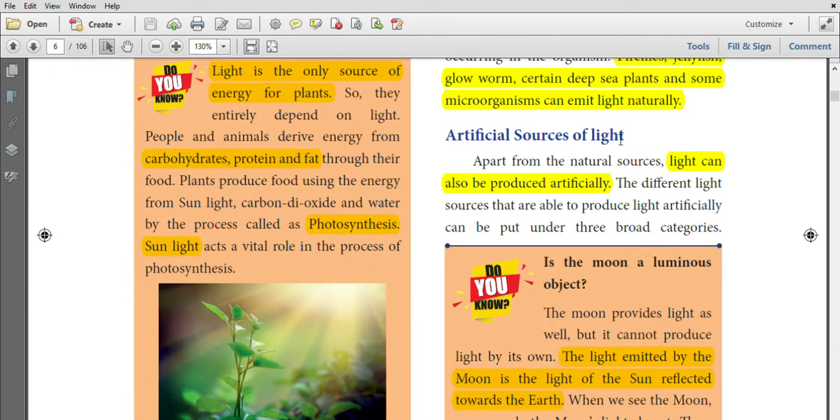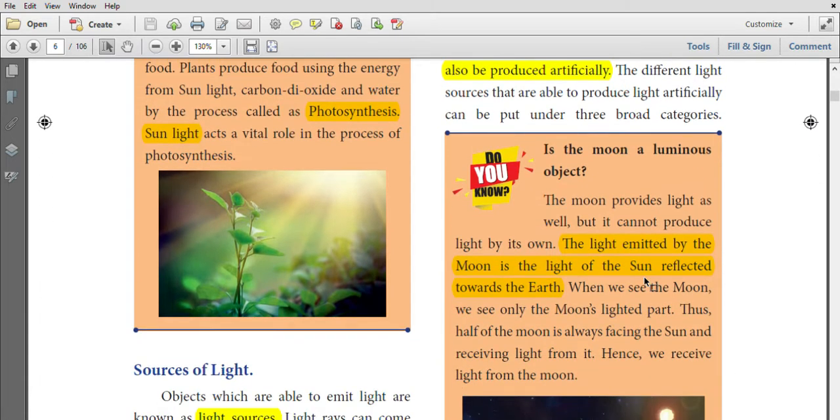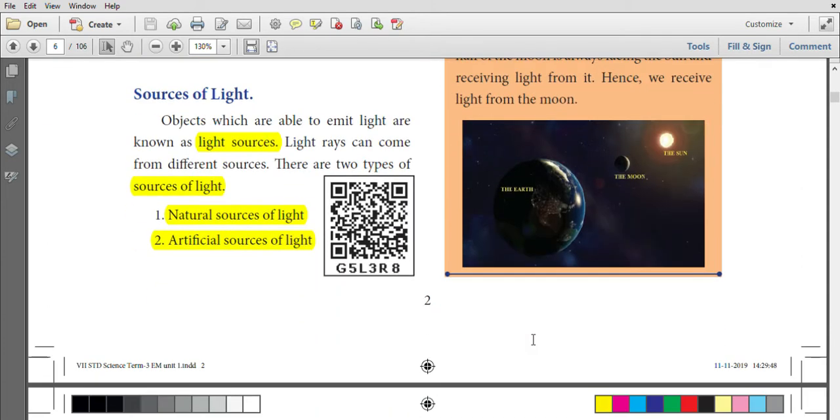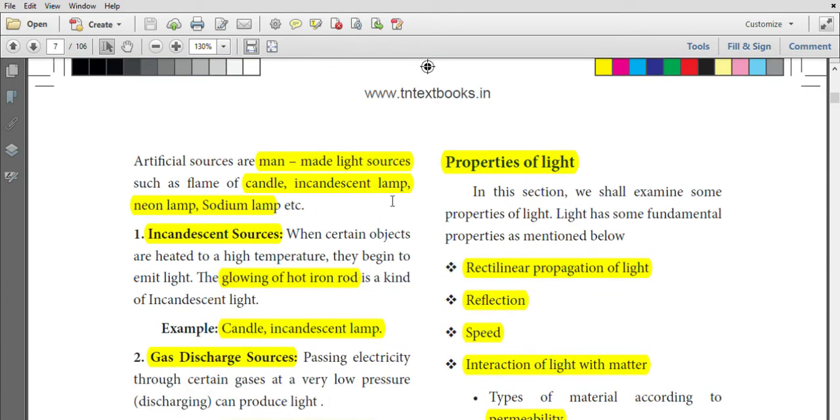Artificial sources of light. Man-made sources of light are called artificial sources of light. The natural non-artificial source of light is the moon. The light emitted by the moon is the light of the sun reflected towards the earth. The moon cannot produce light, it only reflects the sunlight. Man-made light sources are candle, incandescent lamps, neon lamp and sodium lamp.